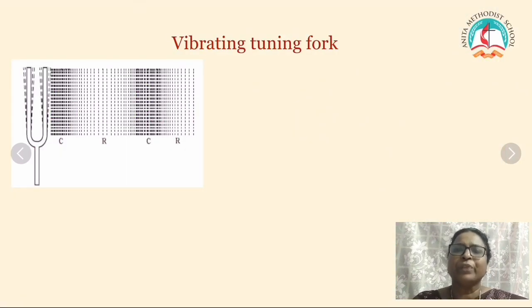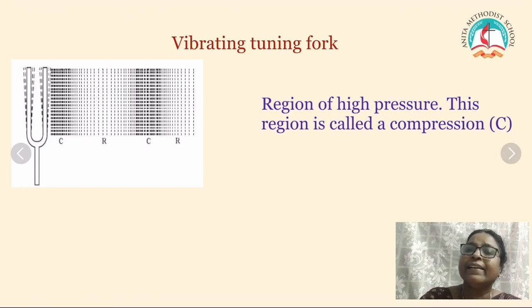Okay. So in order to understand that, let us consider a vibrating tuning fork. When the vibrating tuning fork moves forward, it pushes and compresses the air in front of it, creating a region of high pressure.